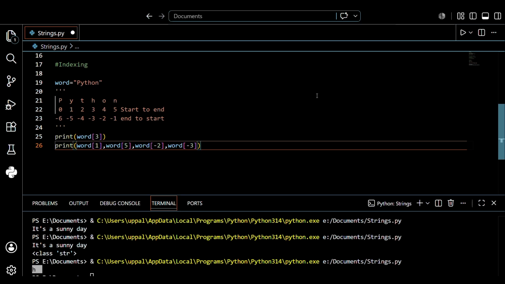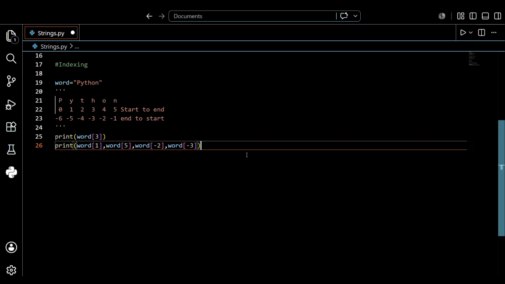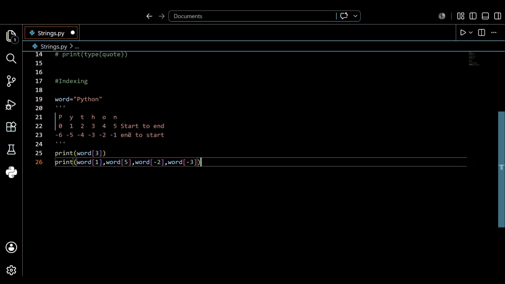Please see the question properly and remember the previous concept I told in the last video, because the list and strings both have the same concept for indexing. So don't worry, it's very easy. But there is one difference: a list counts the particular value as an index, but a string counts the particular letter. That's the only change.